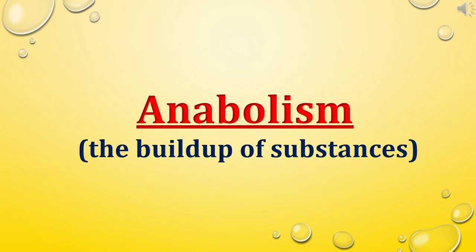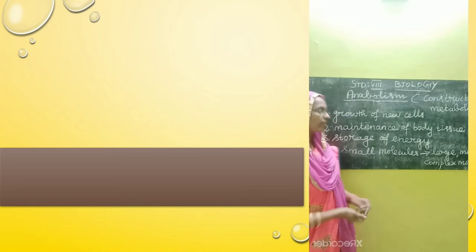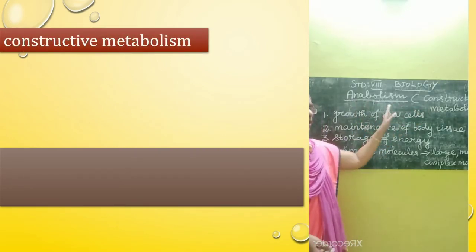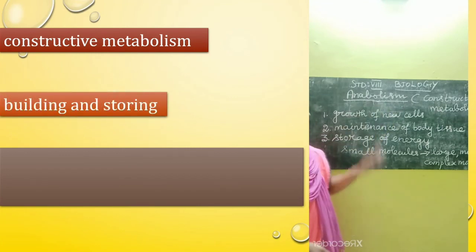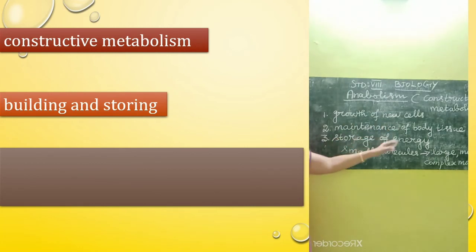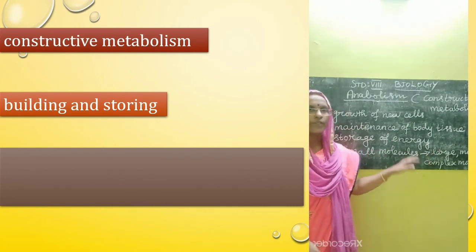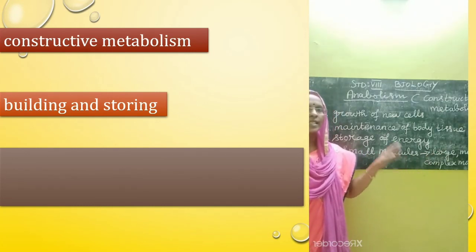Anabolism, the building up of substances. Anabolism, constructive metabolism, is all about building and storing. With the help of anabolism, it supports the growth of new cells and maintenance of body tissues and also storage of energy for future use. In the anabolism process, small molecules are converted into large, more complex molecules of carbohydrates, proteins and fats.